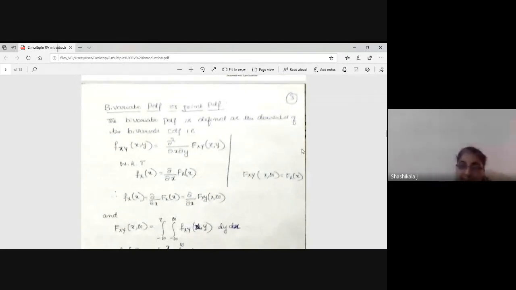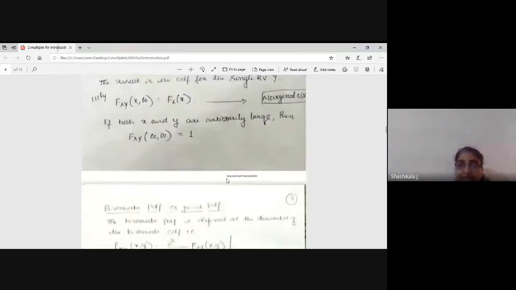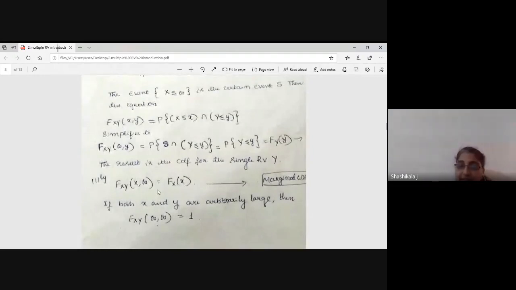Now you already studied this. F of x is nothing but what? In the two variable case, this is nothing but the CDF of x comma infinite. Please don't try to memorize the formula; understand it.